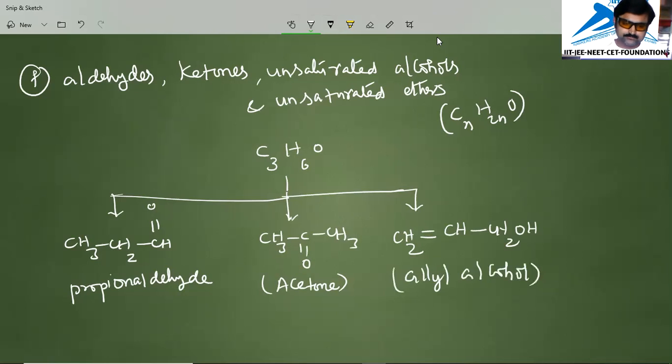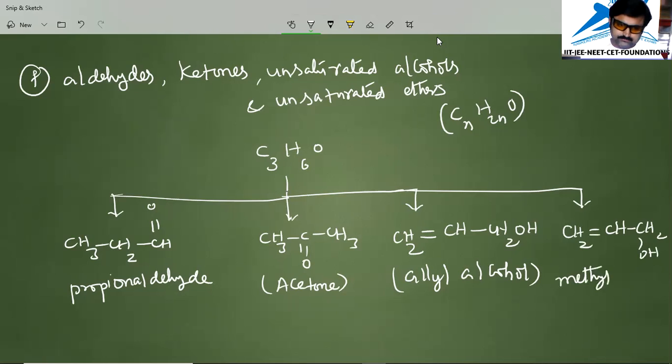Next, we can even write methyl vinyl ether as an example for this formula, that is CH2 double bond CH single bond O CH3. This is called methyl vinyl ether. Okay.